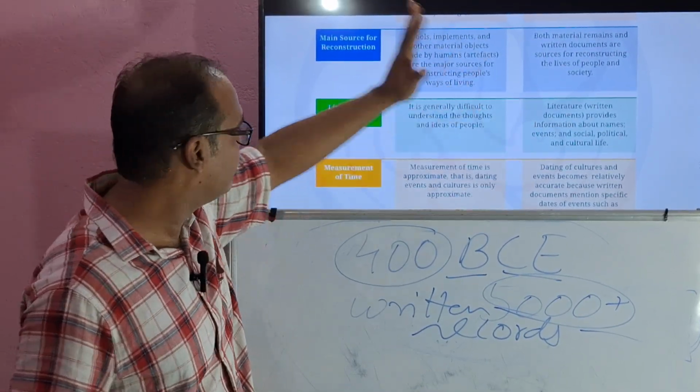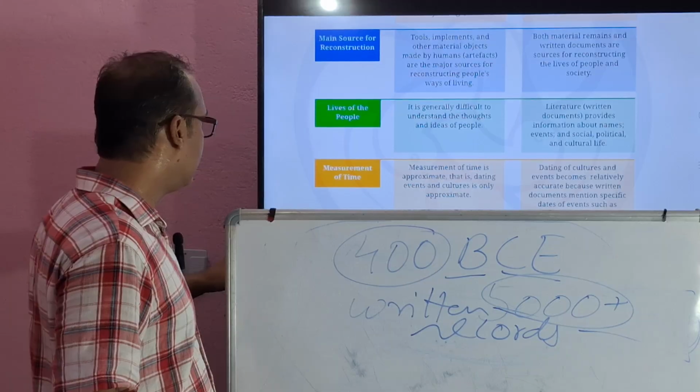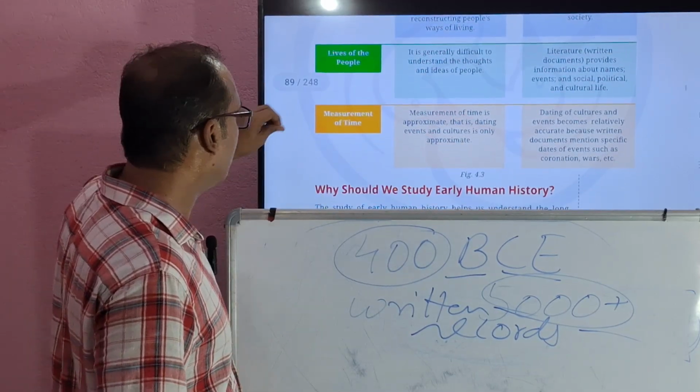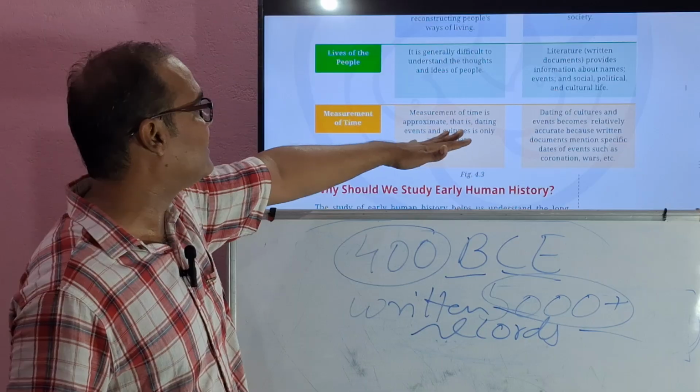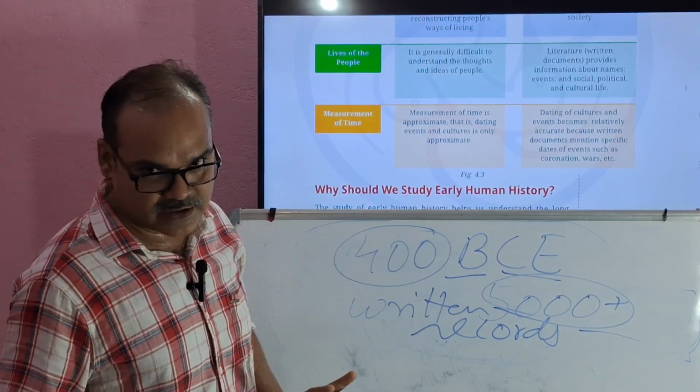See here, literature, that is written documents, provide information about names, events, and social, political, and cultural life. Okay. Measurement of time is approximate, that is, dating events and culture is only approximate.